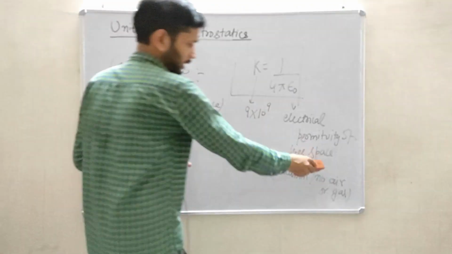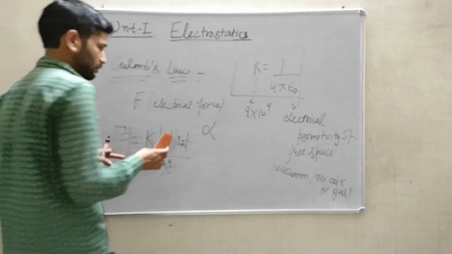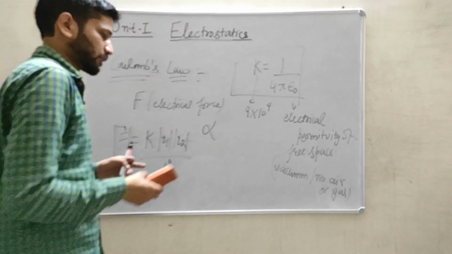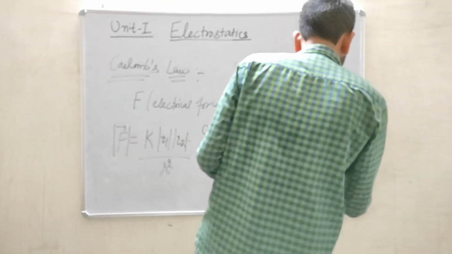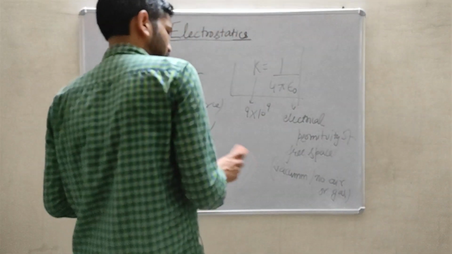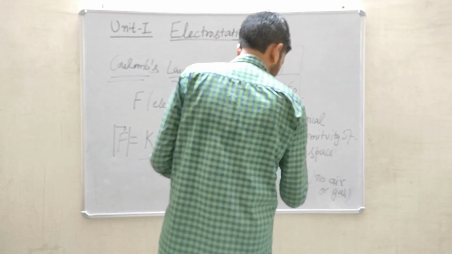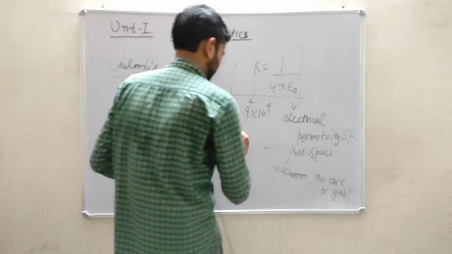It actually affects the material properties. If I talk about your higher classes, we will study maybe the optical properties. So those properties will be affected by this. So I hope you have heard about the concept of refractive index.